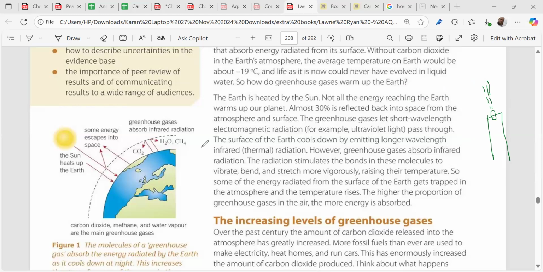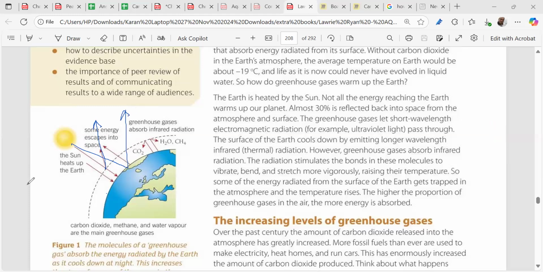Now infrared ray is also coming from the sun. The sun is giving out infrared ray. Not all the infrared ray reaches the earth, right? Some of it is actually reflected back. Where? From the atmosphere. Some of it is also reflected from the earth's surface, right?